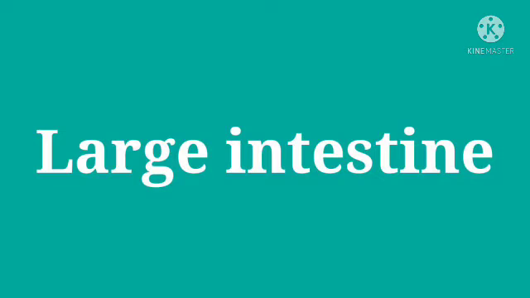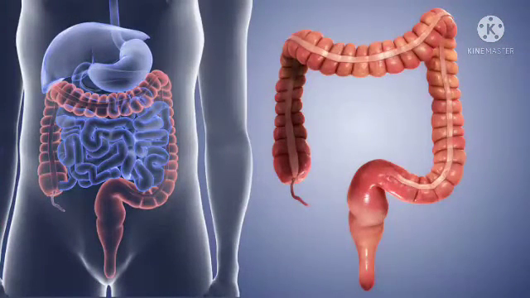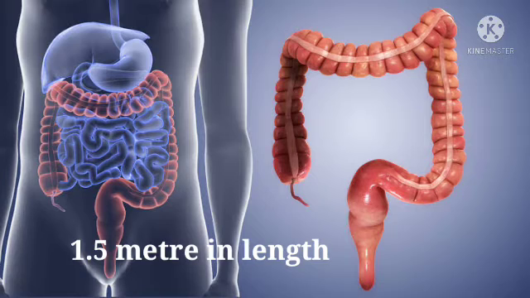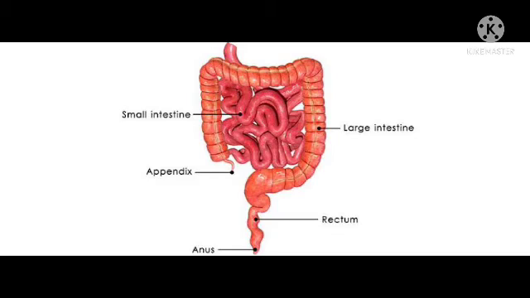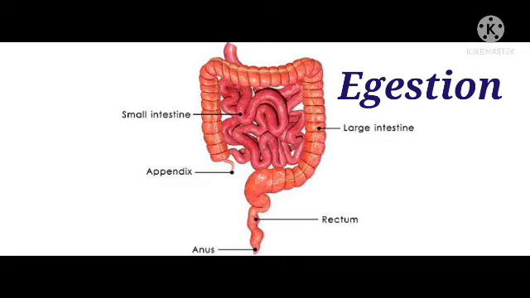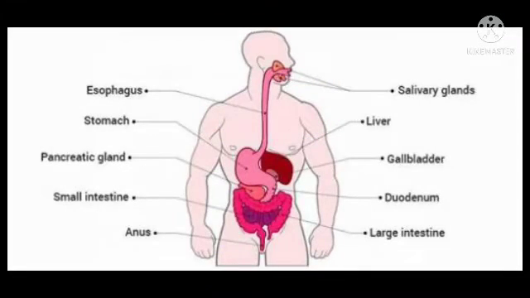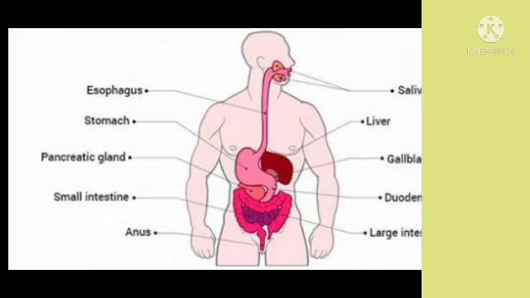Let us discuss about the compartment large intestine. It is wider and shorter than small intestine. It is about 1.5 meter in length. It absorbs water and salts from the undigested food material. The remaining waste passes into the rectum and remains there as semi-solid feces. The fecal matter is removed through the anus from time to time. This process is called egestion. So this was all about digestion in human beings.